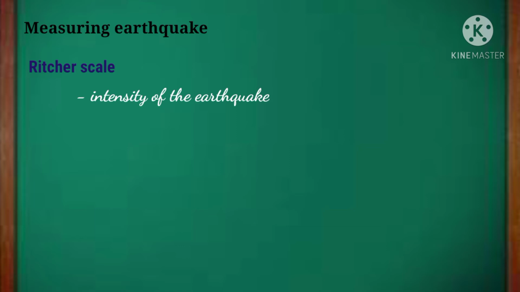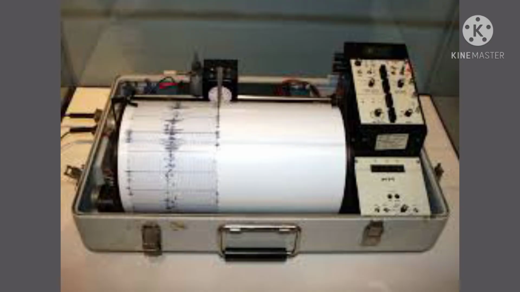This Richter scale was developed by a scientist named Charles F. Richter of the United States of America. The Richter scale reads from 1 to 10, and at the same time the intensity of an earthquake is recorded on a seismograph. Students, be clear that the intensity of an earthquake is measured on the Richter scale, and at the same time the intensity of an earthquake is recorded on a seismograph.